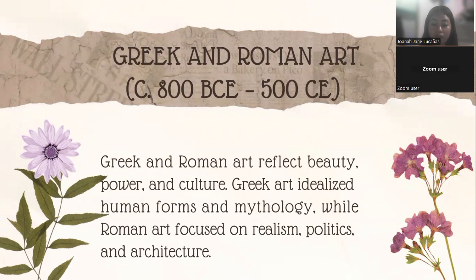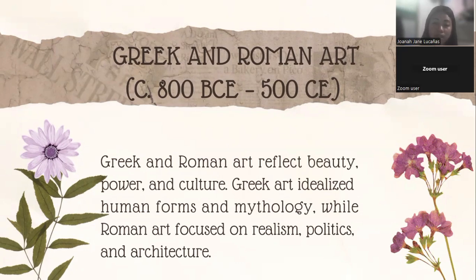The types of Greek art are the sculptures. First is the sculpture, and it focuses on the human body, especially athletes and gods, made from marble and bronze. Next is pottery, that they use for storage, drinking, and decoration.